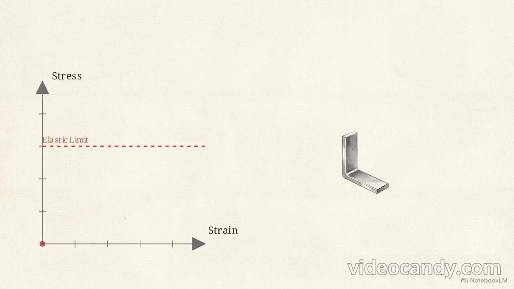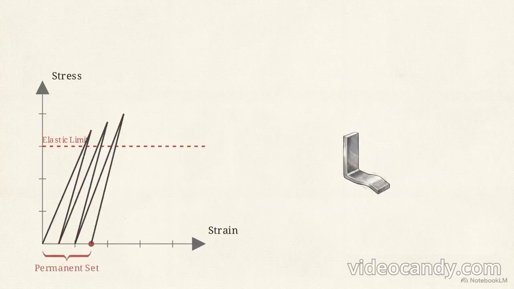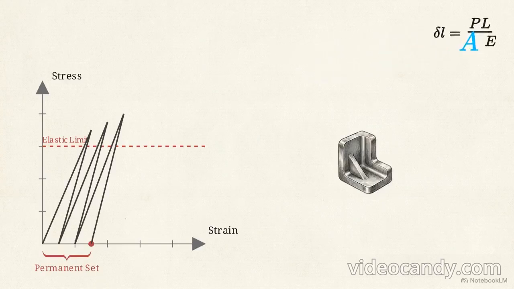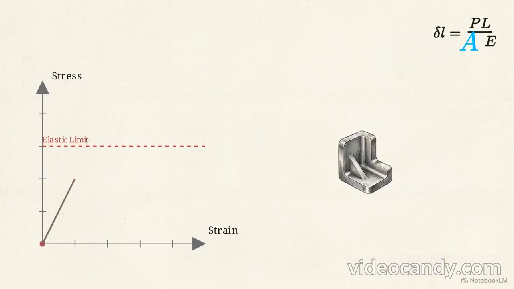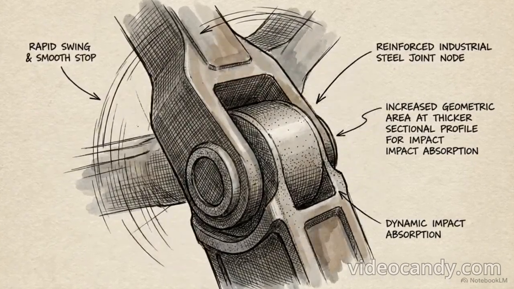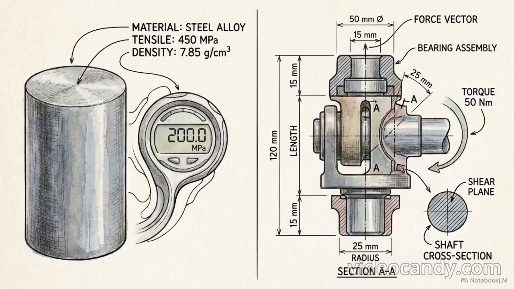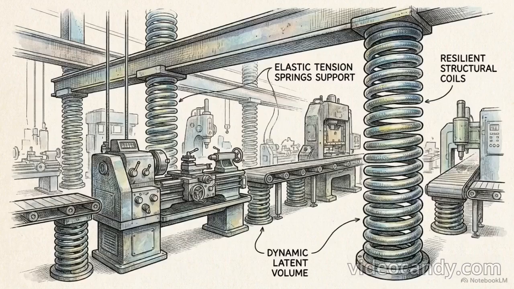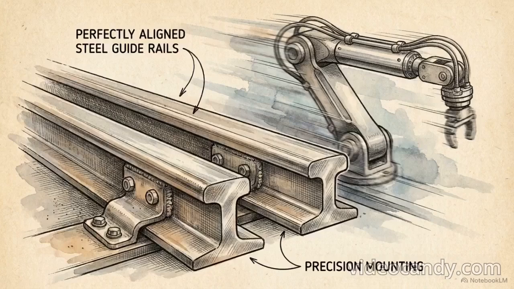Returning to the autopsy of the jammed conveyor line, we can now apply precise diagnostic terminology to explain its demise. The cross-sectional area of the joint was insufficient for the cyclic shock loads. This allowed peak stresses to repeatedly breach the elastic limit, accumulating a minute permanent set with every cycle. The corrective engineering action is to use the elongation formula to recalculate the exact cross-sectional area required to safely distribute that specific dynamic load. By increasing the structural area parameter, we lower the internal stress back into the safe, linear, elastic regime. Engineers achieve structural resilience by precisely matching material properties and geometric area against the calculated operational forces.